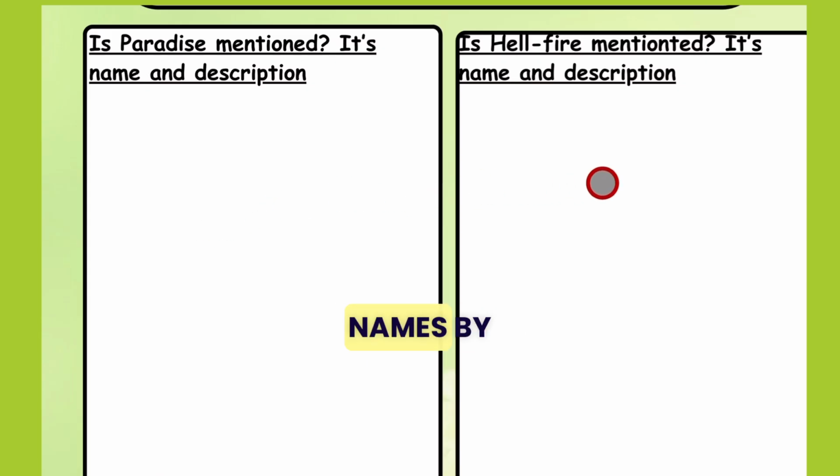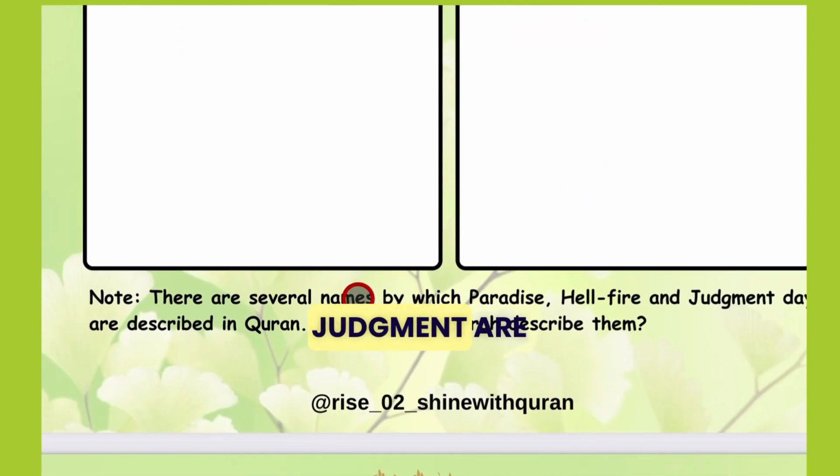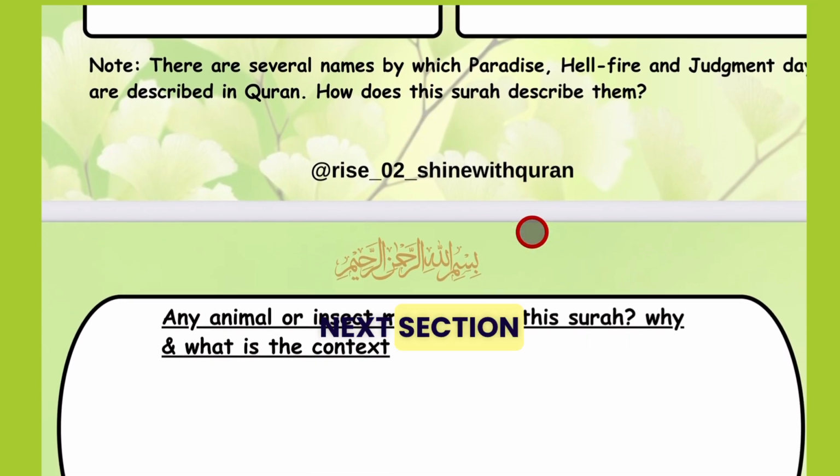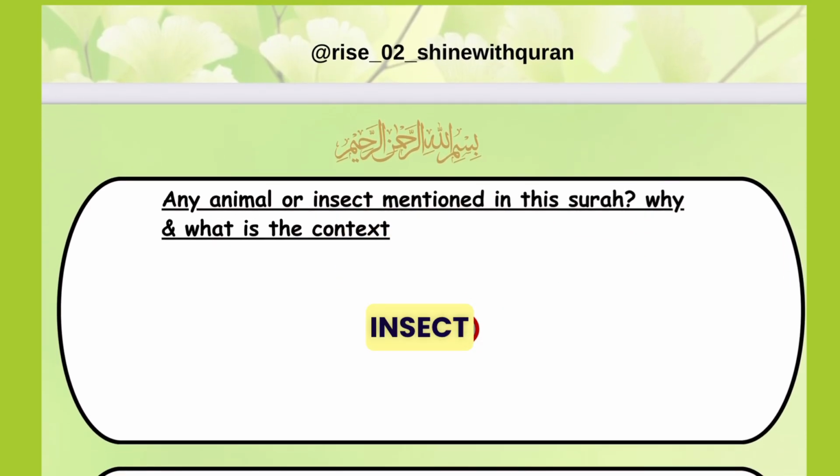You know, there are several names by which paradise, hellfire, and judgment are mentioned in the Quran. So they are described in the Quran. How does this surah describe them? This is what you will actually write in these sections. Then in the next section, we will write down any animal or insect mentioned in the surah, why, and what the context is.